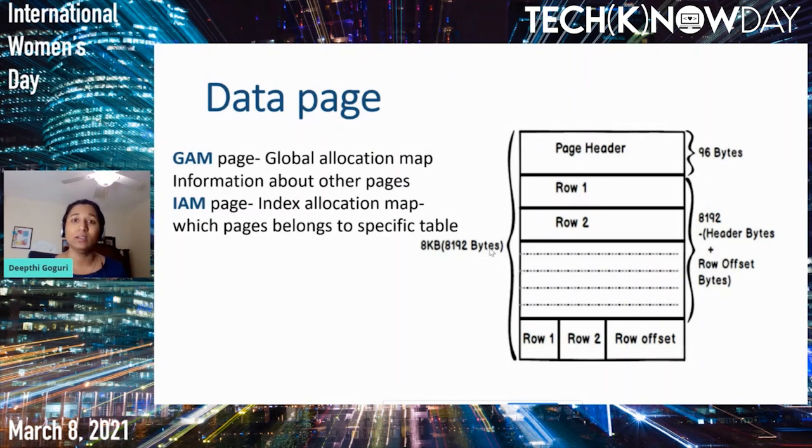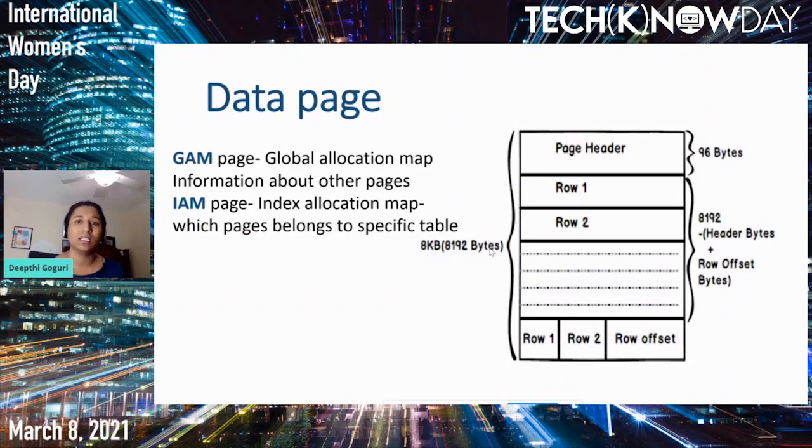The page header is always 96 bytes in size. It contains the page number, the previous page number, the next page number, those kinds of information. In between, the payload part is for the actual data to be stored. The row offset at the bottom of the page is the pointer which points to the exact space where the data is stored in our page.